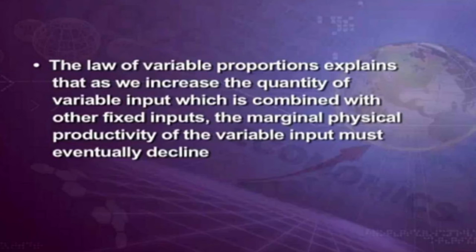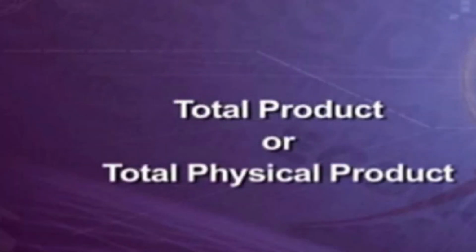So here we have 3 main concepts to know about the proportions of the variables, the law of variables. You have to know the 3 concepts called the total product, average product and the marginal product. So what is total product? This formula what you learn in your second chapter, till the end of your 6th chapter, you have to learn by heart. In the first chapter you will have total utility, marginal utility and average utility. In the third chapter, you will have total product, average product and marginal product.